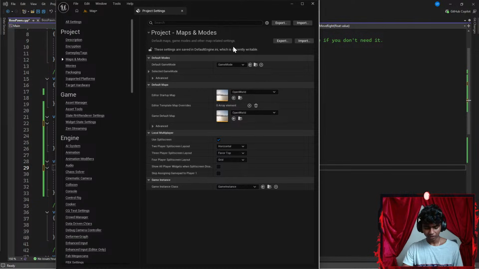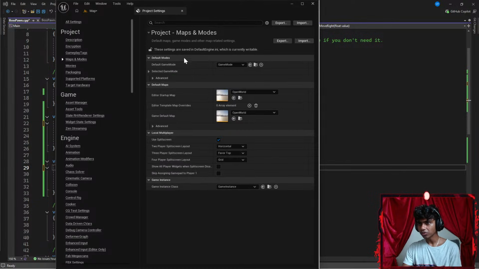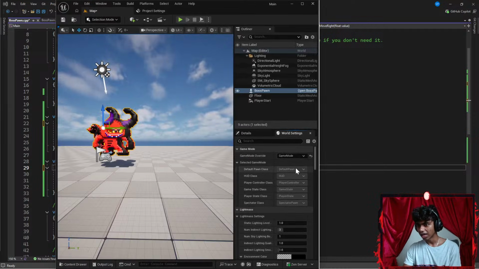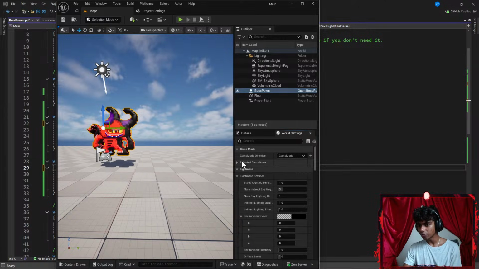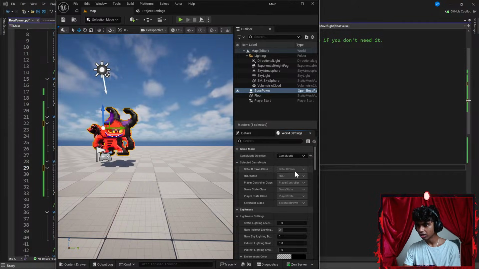Is there a way to save stuff like Control S? Okay, like Control S, maps and modes. Okay, you selected asset from content browser. I set it to game mode. Is there something else that I have to do here to save it? Does it just save like that? Okay, I still can't change my default pawn. Should I go with something like Control S to save the code? I did save the code. That is game mode. I still can't change my default pawn.